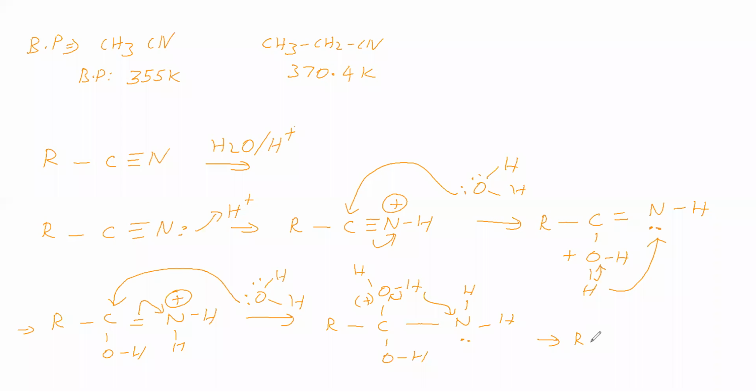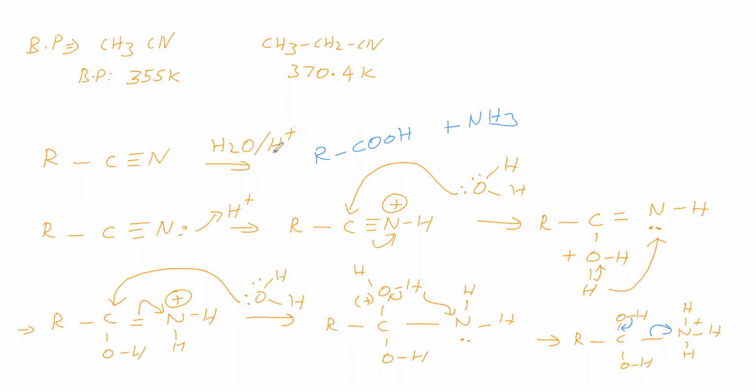So we will get RC(OH)(OH) with N having three hydrogens and a positive charge. Next, a shift like this is possible, and therefore we will get carboxylic acid and ammonia.